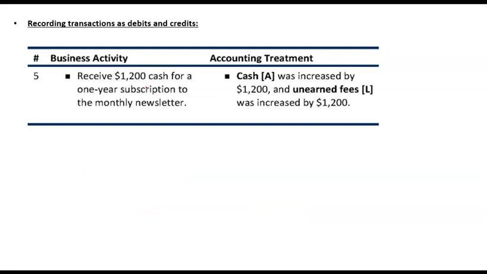Receive $1,200 cash for a 1-year subscription to the monthly newsletter. You are receiving cash, so cash is an asset, and an increase in asset is debited. You have received cash for a benefit that you will be providing in future, or for a product that you will be selling in future.